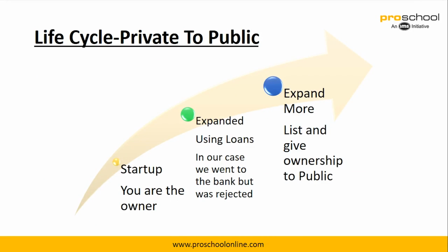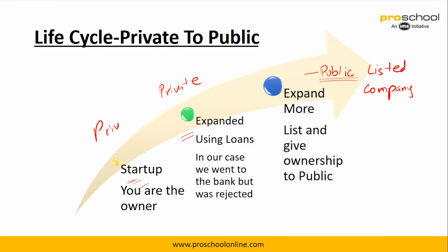So this is where you were at the beginning. You started off the business, and you expanded using loans. In our case, we went to the bank, but it was rejected, so we approached Supreet and got another partner. We expanded more, and gave the ownership to the public, and it became a publicly listed company. That is what we mean by public and private company. In this case it was private, even here it was private, here it is public.